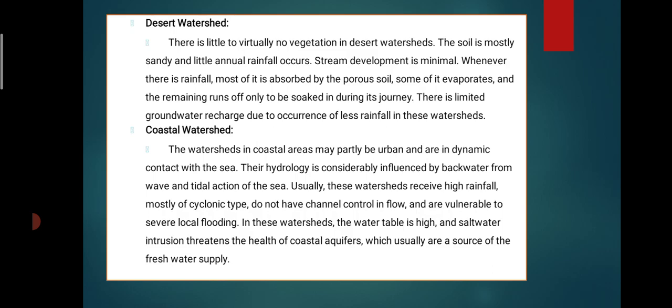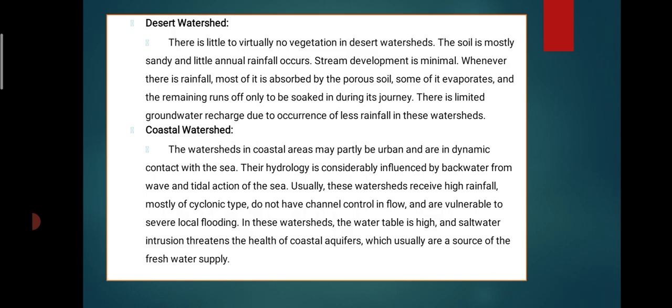Desert watershed. Desert means an area of dry conditions. There is little to virtually no vegetation in a desert watershed. The soil is mostly sandy and annual rainfall is low. Stream development is minimal. Whenever there is rainfall, most of it is absorbed by the porous soils, some of it evaporates, and the remaining runoff is only soaked up during its journey.